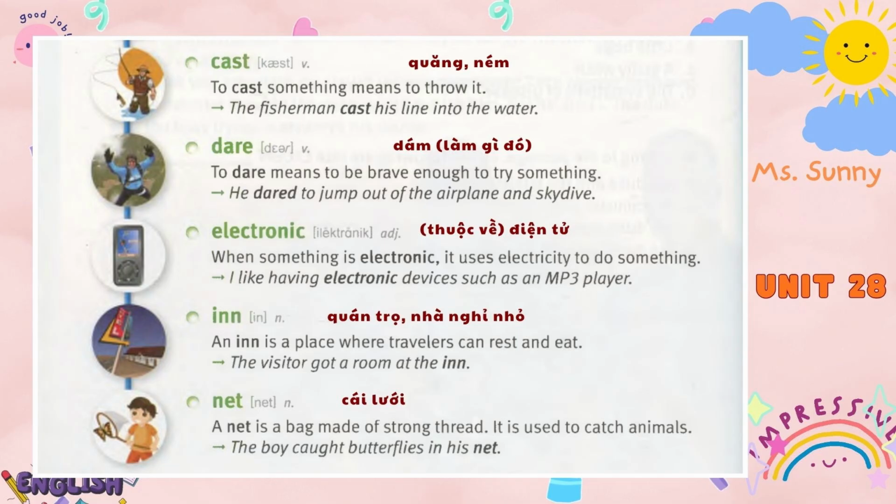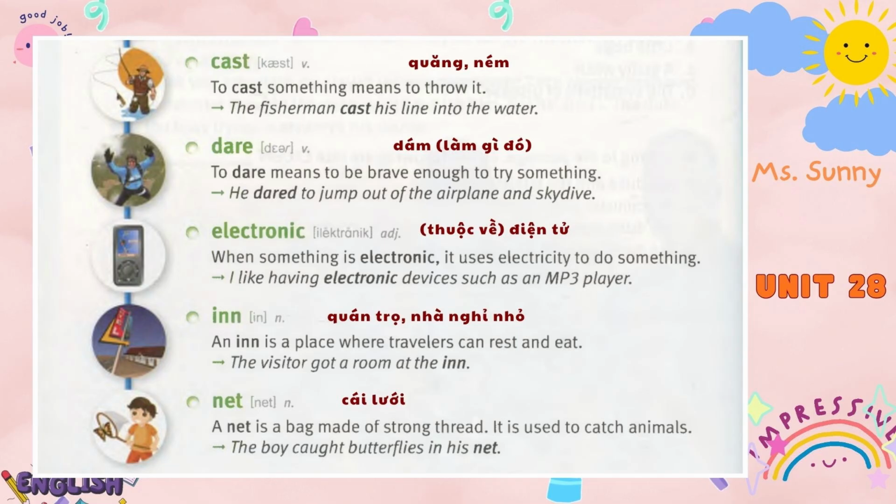Dare. To dare means to be brave enough to try something. He dared to jump out of the airplane and skydive. Electronic. When something is electronic, it uses electricity to do something. I like having electronic devices such as an MP3 player.